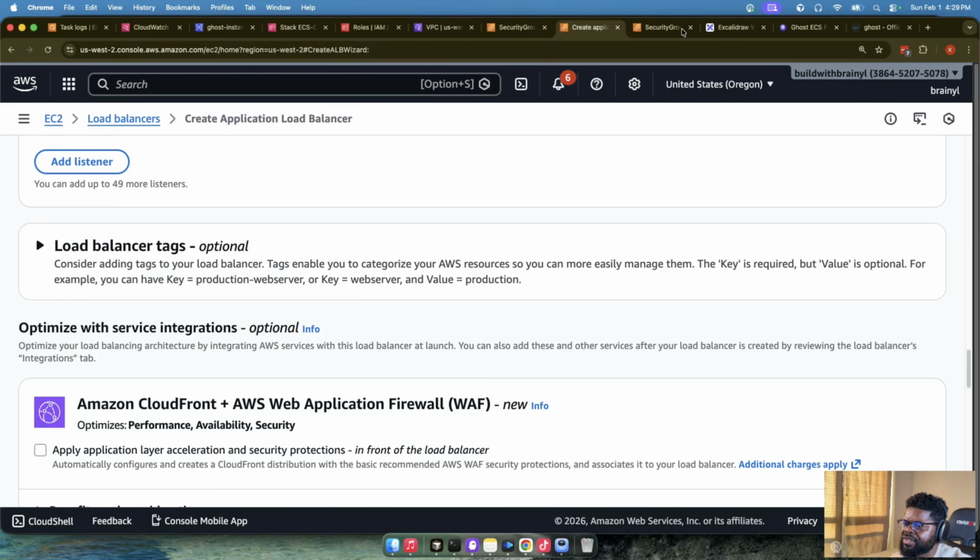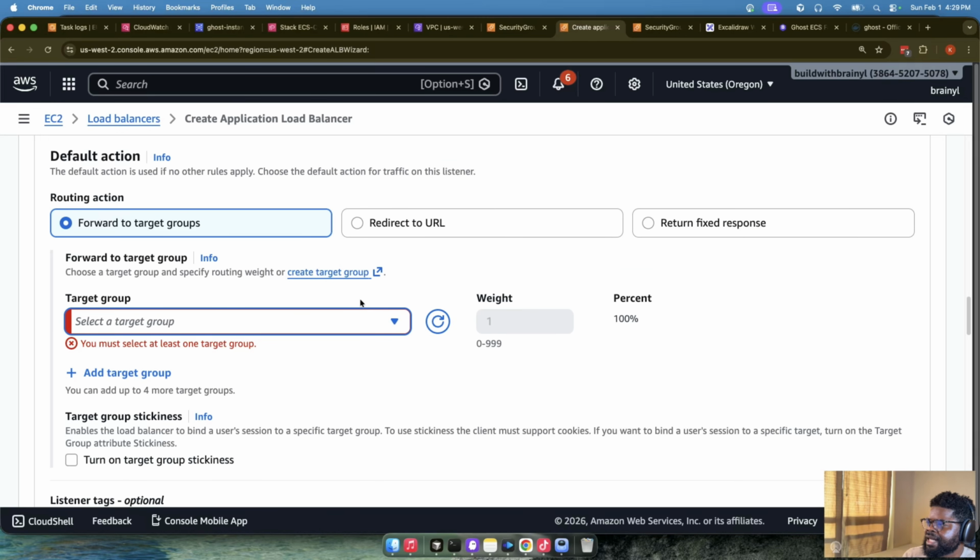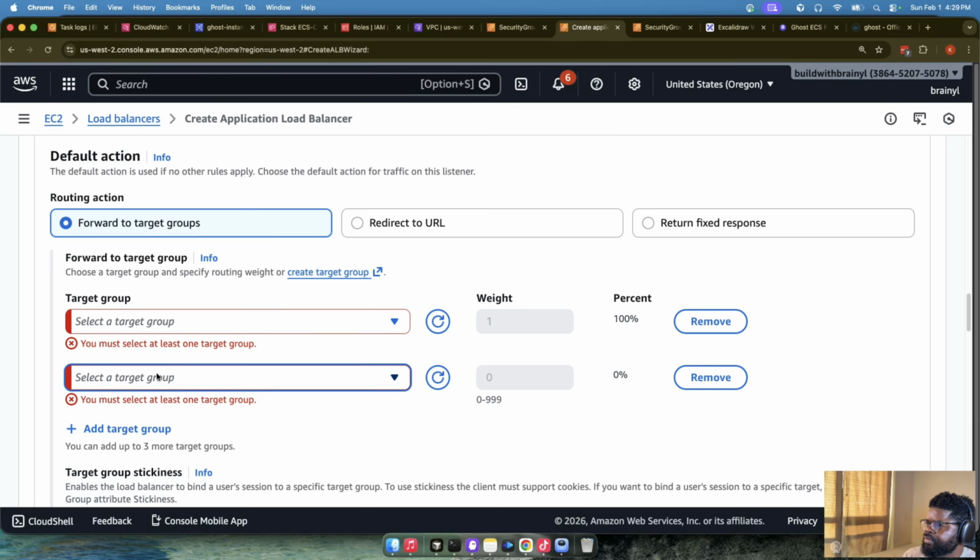Let me even see if it's going to allow me to create it. I suspect it may tell me I need a target group. Okay, so let's create a target group. So we'll create a target group.